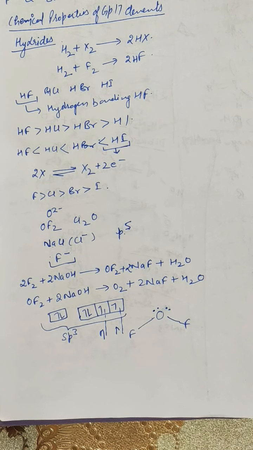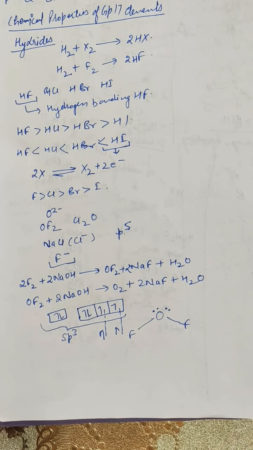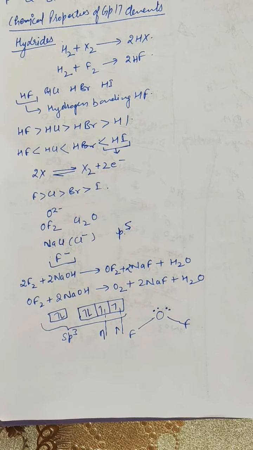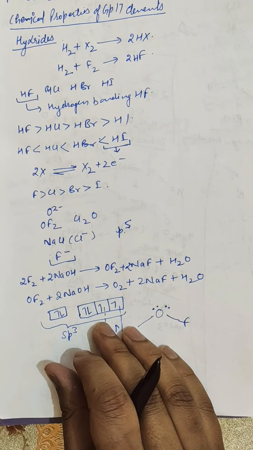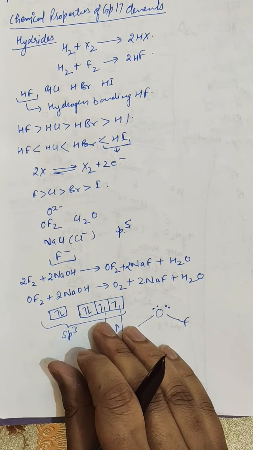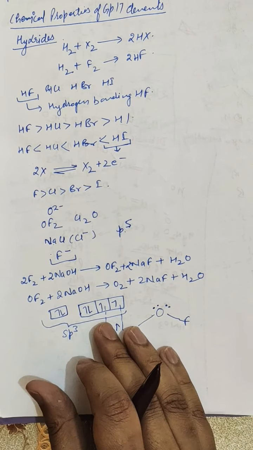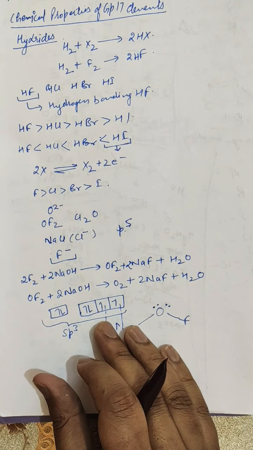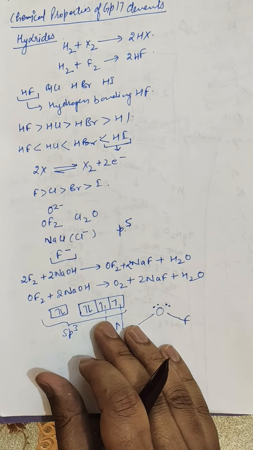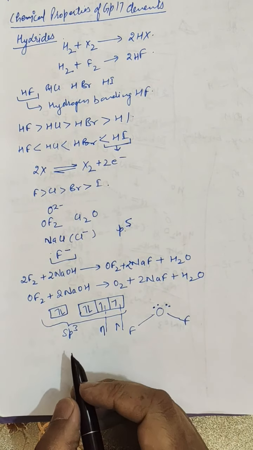Second point, it is highly unstable and decomposes into its elements even at minus 160 degrees Celsius. Third point, it is a very vigorous oxidizing and fluorinating agent even at low temperatures, that is at minus 150 degrees Celsius. So these are some properties of O2F2.